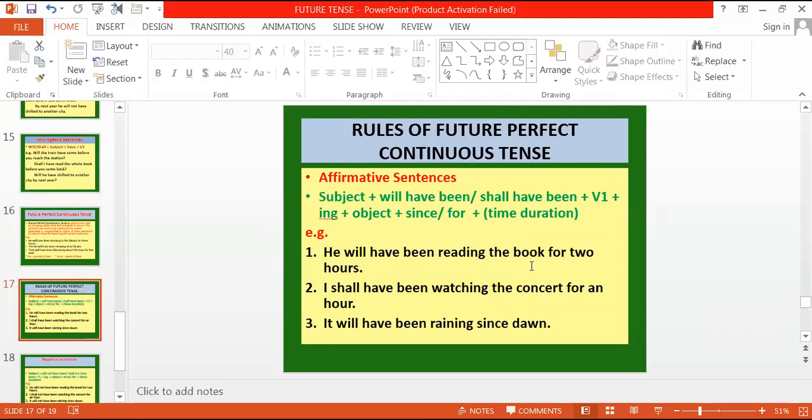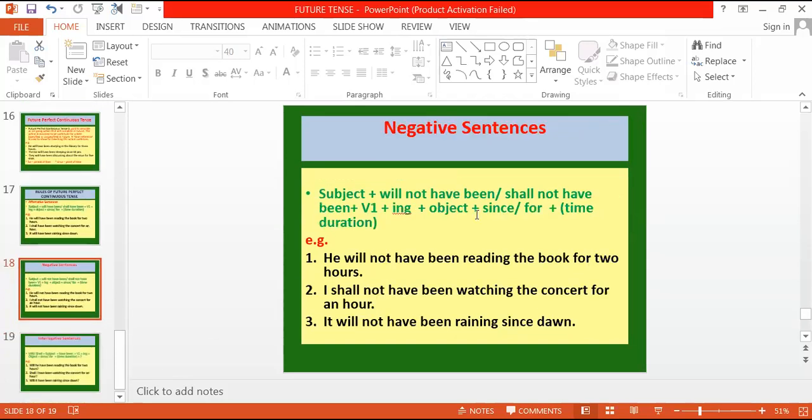He will have been reading the book for 2 hours. वो 2 घंटे से किताब पढ़ रहा होगा. Time reference is given, 2 hours. तो वो काम चल रहा होगा future में. And how to frame negative? Again, simply by adding not. Subject plus will not have been, shall not have been, first form of verb, ing, since or for, time reference. Examples हैं आपके सामने. He will not have been reading the book for 2 hours. I shall not have been watching the concert for an hour.